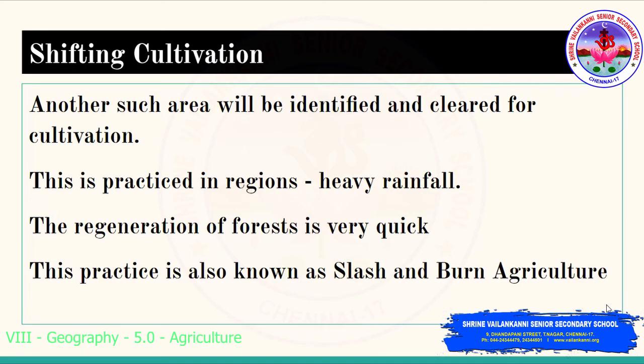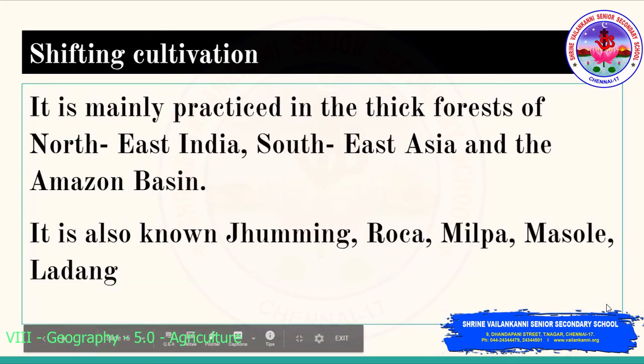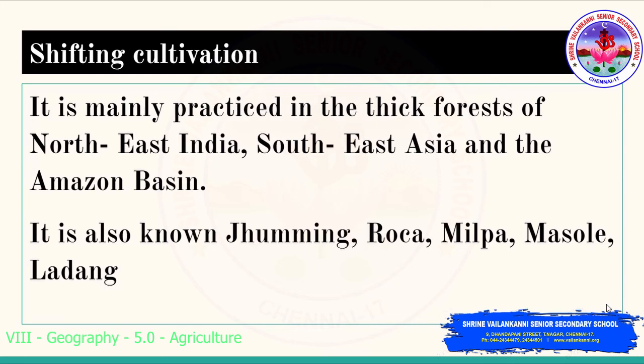So this is practiced in regions where there is heavy rainfall. Why are they doing it in the heavy rainfall regions? Because the regeneration of the forest will be very quick. It will be replenished on its own by nature. Shifting cultivation is practiced mainly in the thick forest of northeast India, Southeast Asia and the Amazon basin.